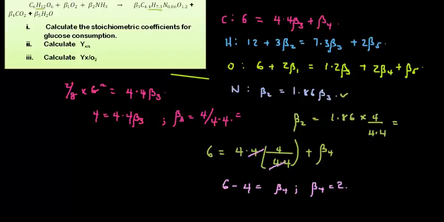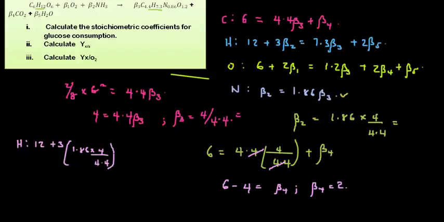I think we can pick hydrogen now. We have beta 2, we have beta 3, so we just need beta 5. For the hydrogen, I have 12 plus 3 into bracket beta 2. You know your beta 2 is 1.86 times 4/4.4.